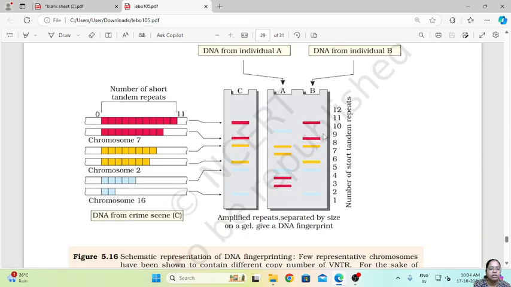So this is how DNA fingerprinting is done in two individuals, to compare the DNA sequence of two human beings.